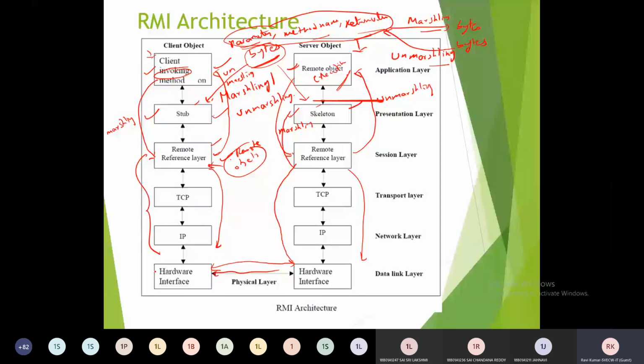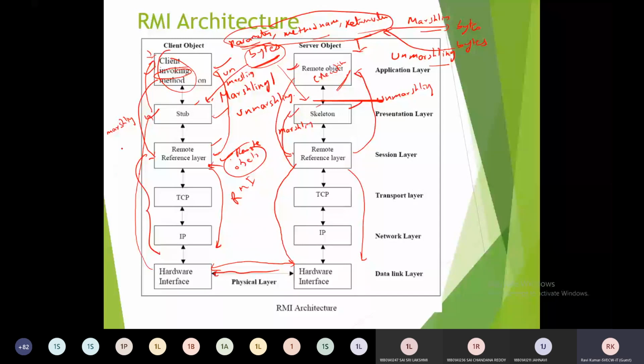The information, the return value, is transported as byte information over the network, and then the stub receives it. The stub will do the unmarshalling operation, getting the exact representation which can be understood by the client object, and then it is delivered to the client program, where it will be processed. So this much is done in our RMI here.